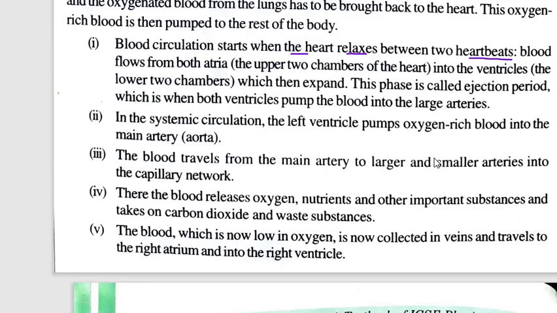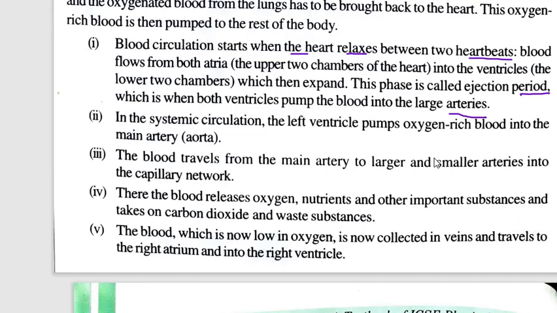Between two heartbeats, there is a relaxation time. Blood flows from both atria into the ventricles, which then expand. The phase is called the ejection period, which is when both ventricles pump the blood into large arteries.